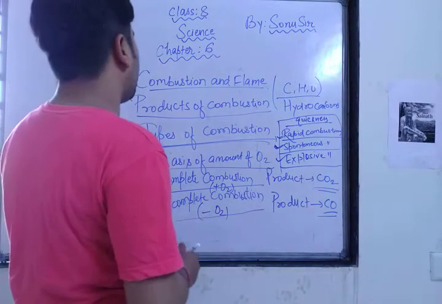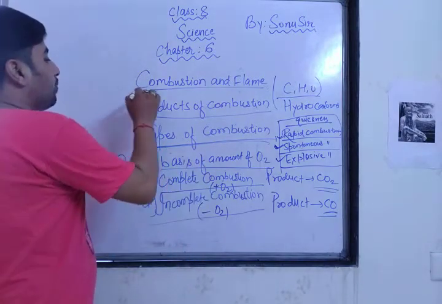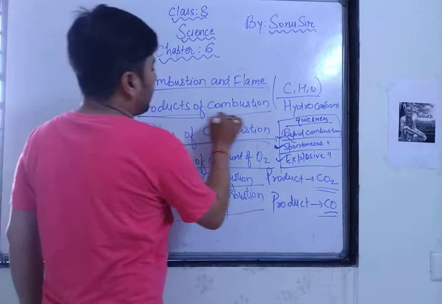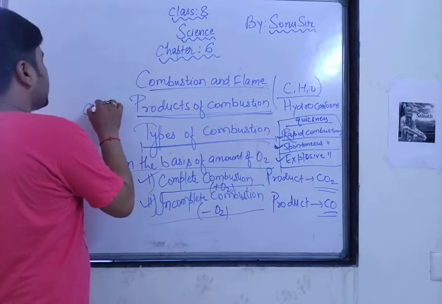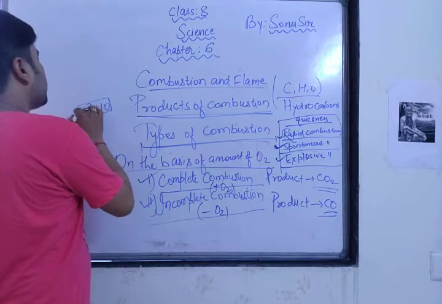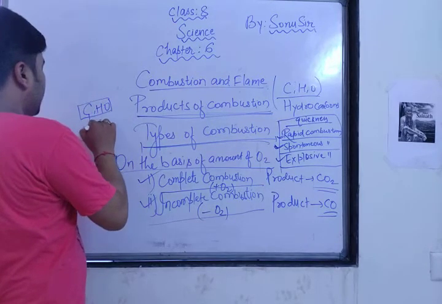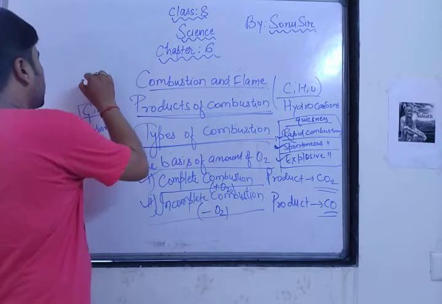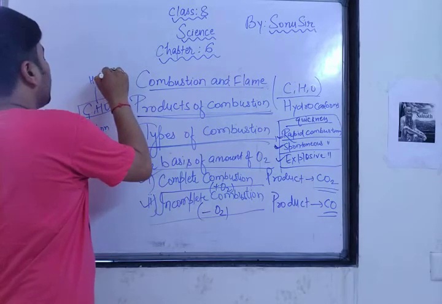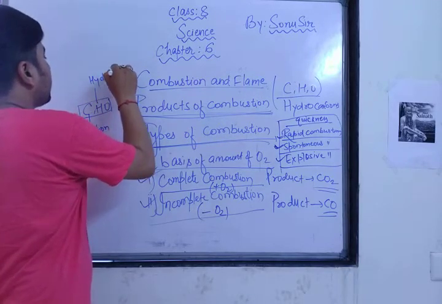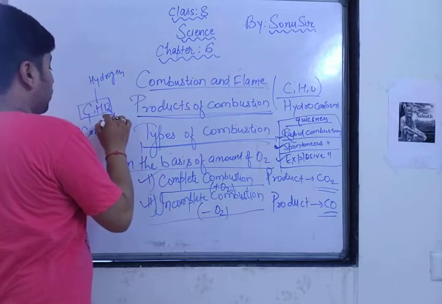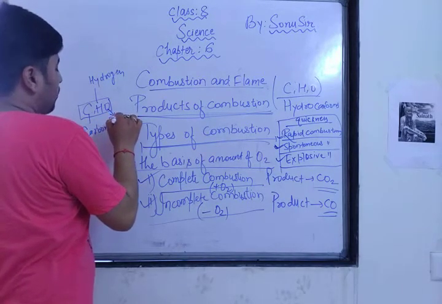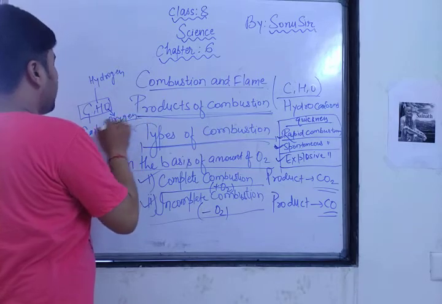Actually I have described to you the combustion and flame chapter, the products of combustion. What are the products of combustion? If anybody asks you, just say CHO. What is the meaning of CHO? C for carbon, H for hydrogen, and O for oxygen. These three elements combine to form different products, different types of hydrocarbons.